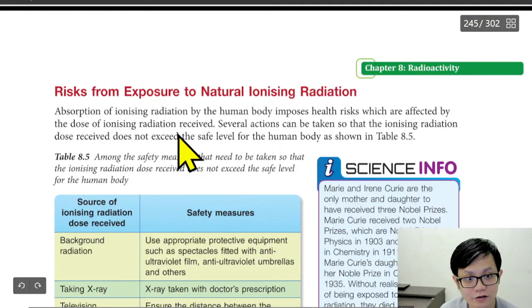Okay, so what is not good about the exposure? What is not good when you are exposed to the radiation?